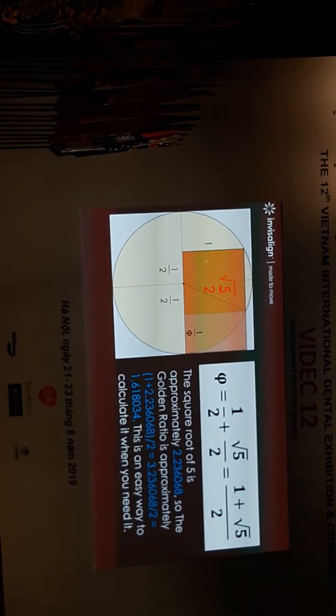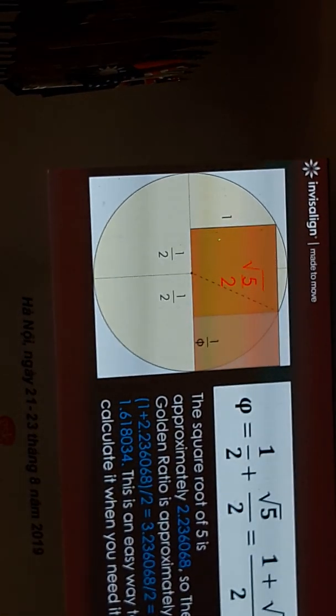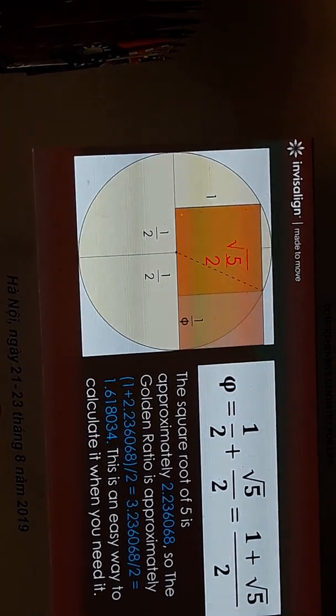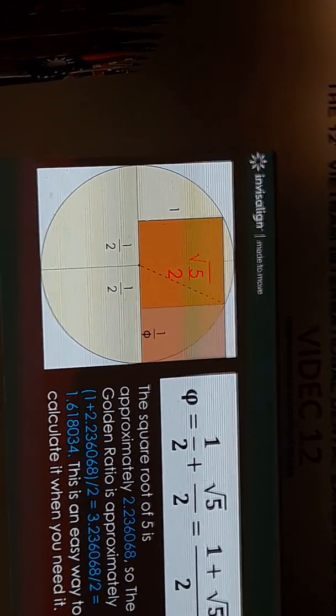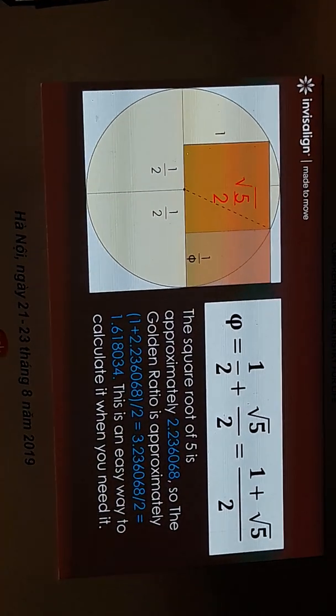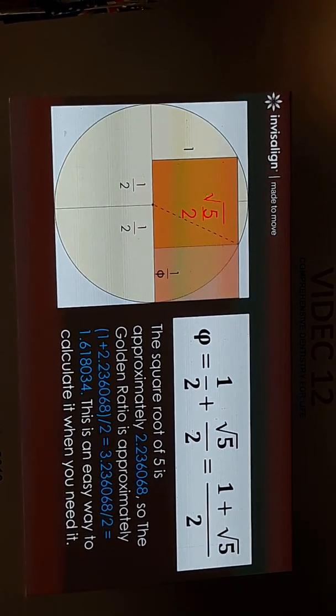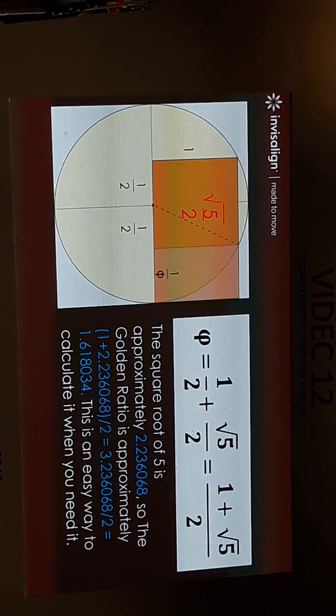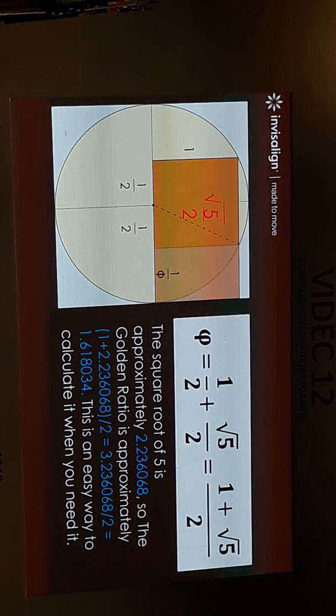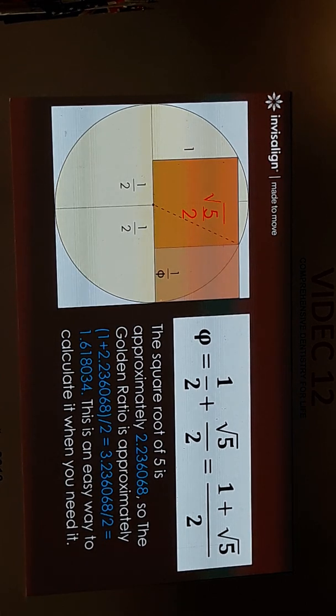Okay, this one is here. You see, this is a square. You follow my pointer. It is a square, and you put one side, the square's side is equal to 1. So you put it in the middle of the circle, at the center. So this one is 1.5, 1.5. The whole length from here to here is equal to 5.